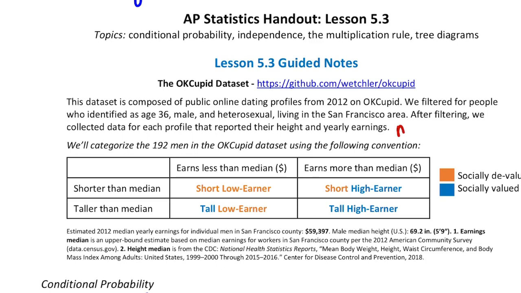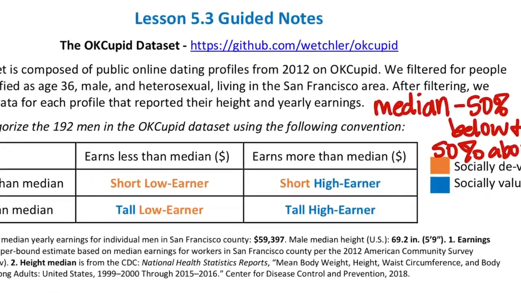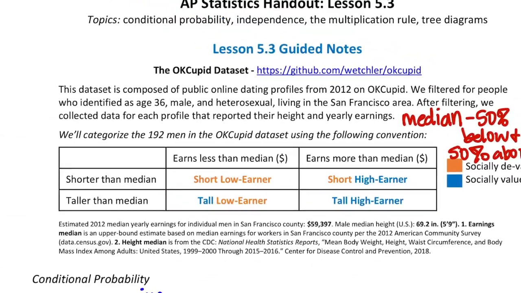So remember, the median should be 50% below and 50% above. If that's not the case, then that's where we see that there may be some dishonesty going on in these profiles. You can look more at this data if you'd like.